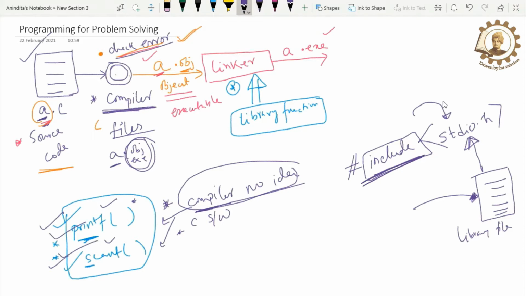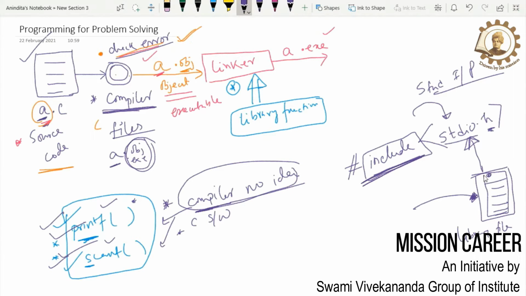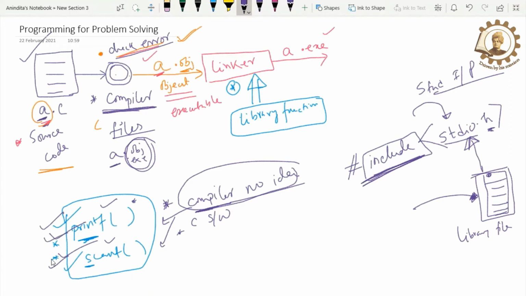So stdio.h is responsible for standard input output activity. In one word, stdio.h is just a simple file. The name of the file is stdio and the extension is .h, right? In this file we have the definitions of printf and scanf. What printf will do and what scanf will do is written in stdio.h.